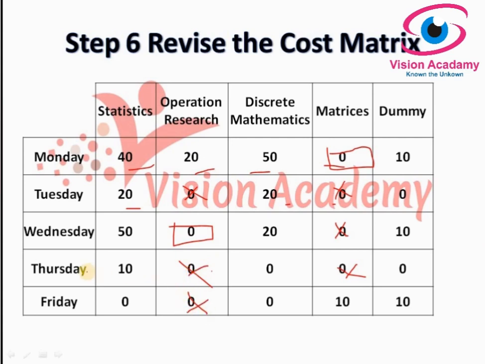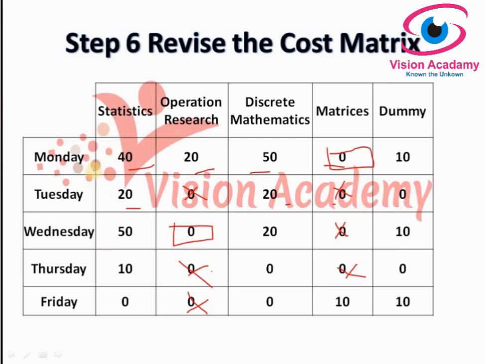And coming to Thursday, we have 2 zeros here. Friday we have 2 zeros here. Now step 4.1 is over. Let us move to step 4.2, which is: start with a column, find the smallest, find a single zero and give a rectangle